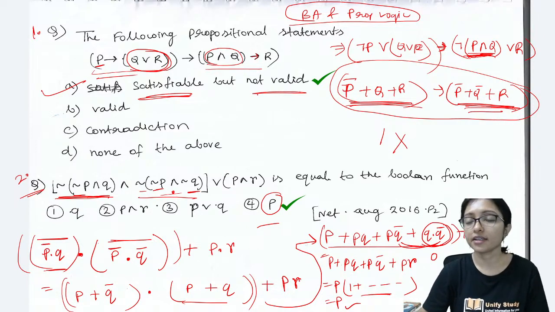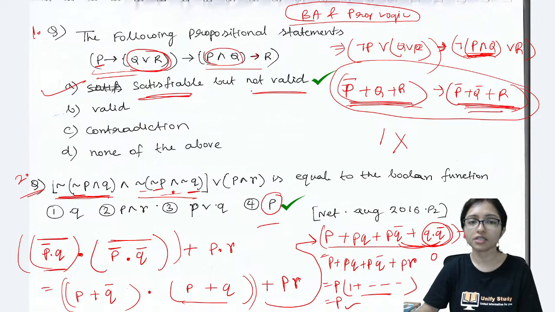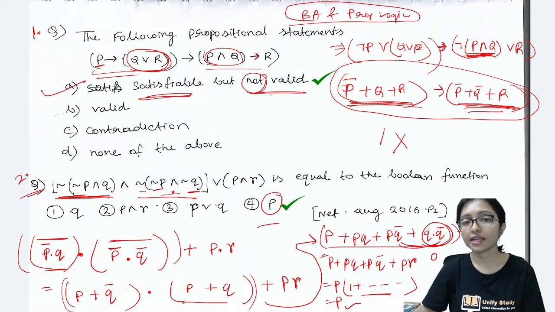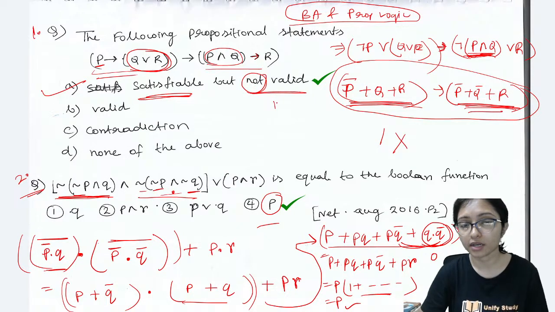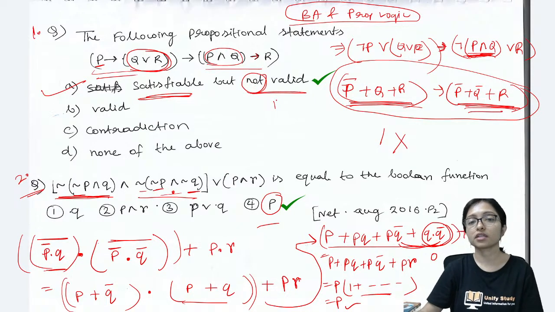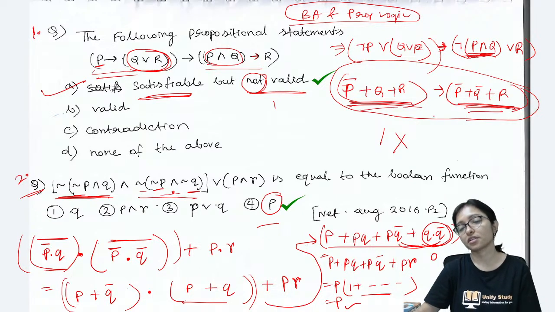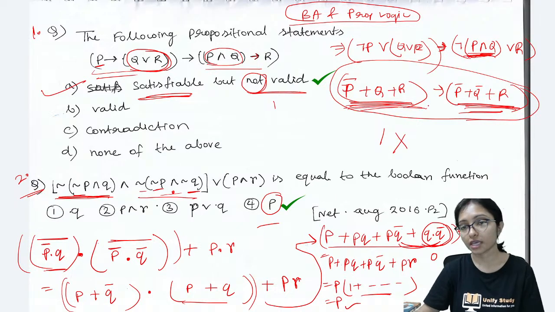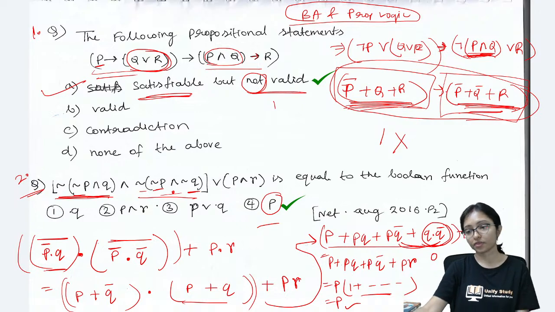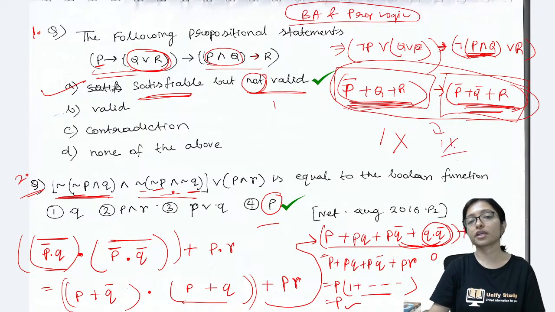Whenever you are writing any query, try to be clear. It is not valid. Not valid means it is not coming one. It is coming any other. It is not a tautology. They are not the same. This part and this part are not the same, and if you are solving this, you will not get one. Anyhow, you will not get one, and that's why it will be not valid.